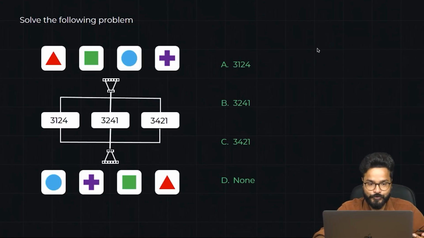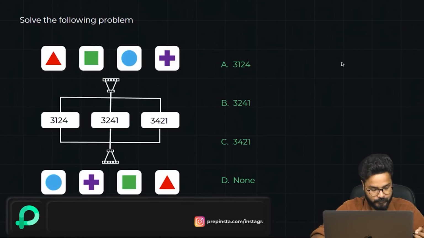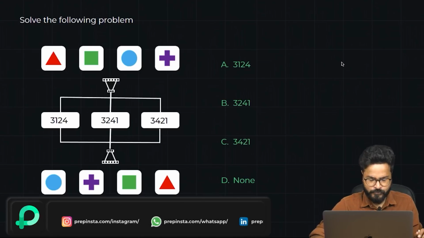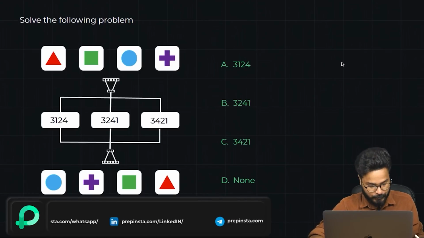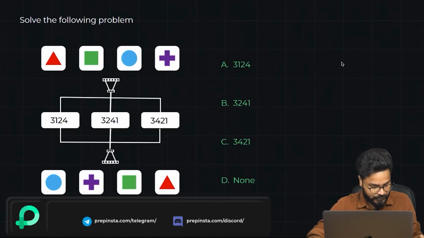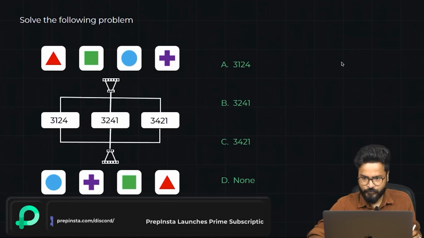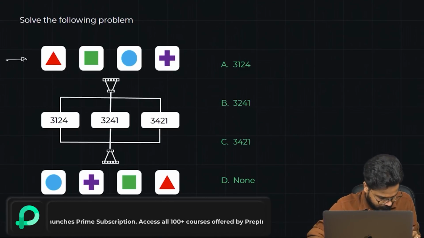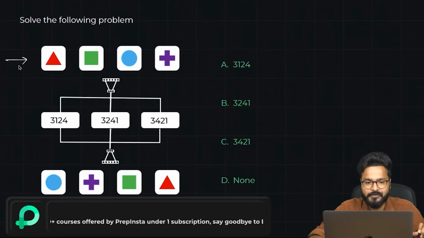Okay, so now here's the question, guys, for switch challenge, and this is how we're gonna solve it. We cannot use those animations to solve this question here. So this is how we're gonna actually solve it, and this is how our entire course on PrepInsta Prime is also designed. That is a better way to solve, for practice purposes. So what happens here is, guys, let me give you a fair idea. There are some geometrical figures, right?